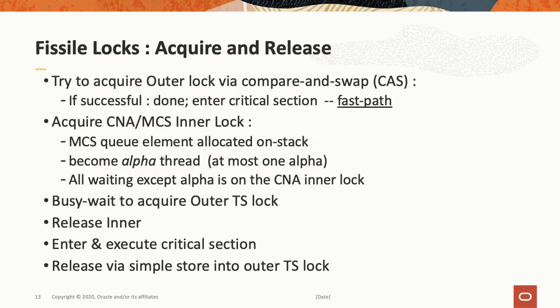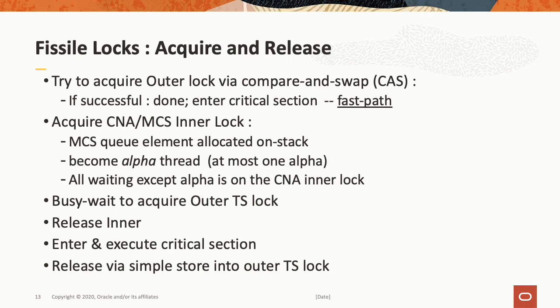So, how do we acquire a Fissile Lock? Arriving threads simply try to acquire the outer lock via compare and swap. If that compare and swap was successful and they acquired the outer lock, they're done. They enter the critical section. We call this a fast path acquisition. If, however, they didn't manage to get it from the fast path, then we vector into what we call the slow path, where they have to acquire the CNA inner lock.